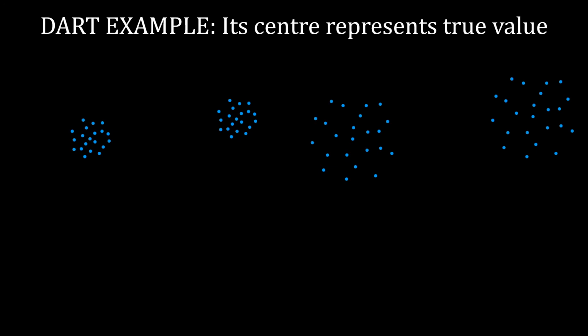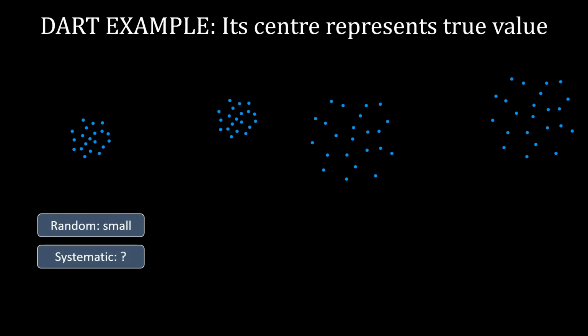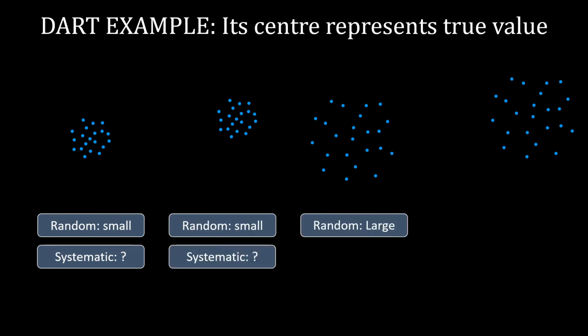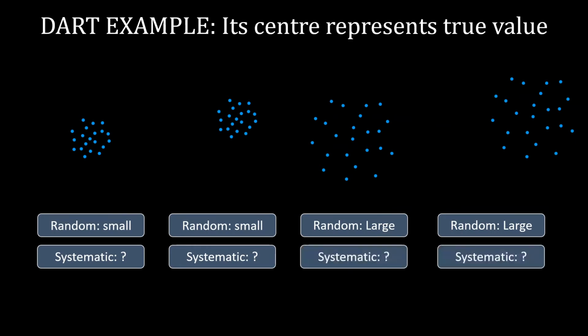Now in the first case, what has happened? Random error is small, but systematic? We do not know. Why? Because we do not know the truth. In the second case, random error is again small, but systematic? Again we do not know. And in the third, random is large, and in the fourth, random is large. And systematic? We do not know, because we do not know the truth. Systematic error is therefore hard to detect.